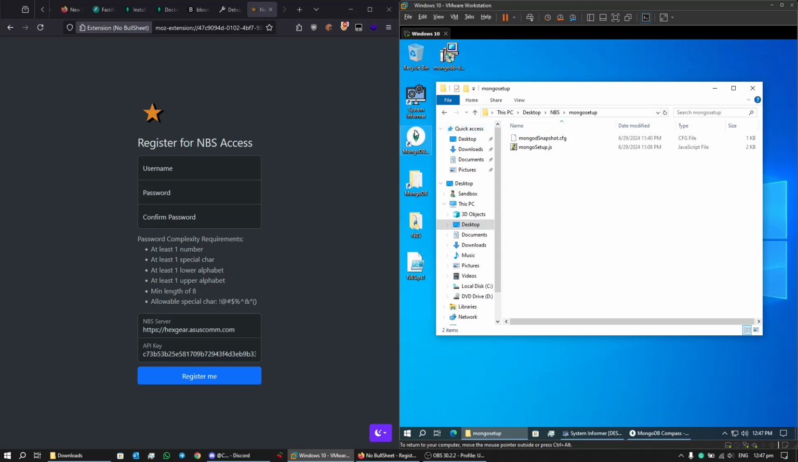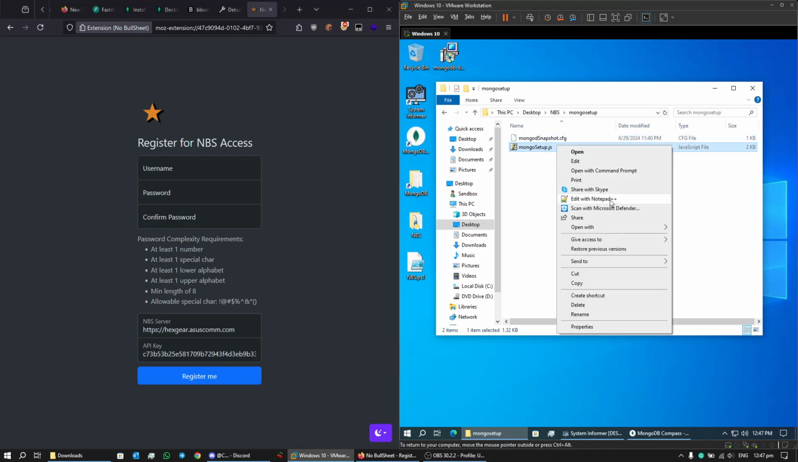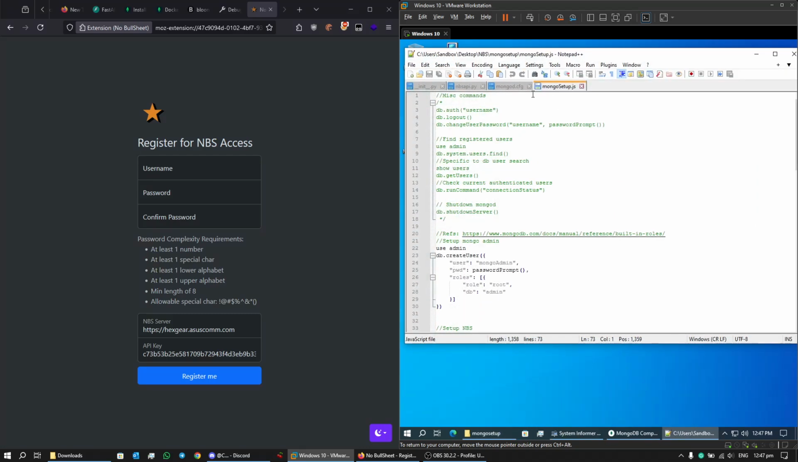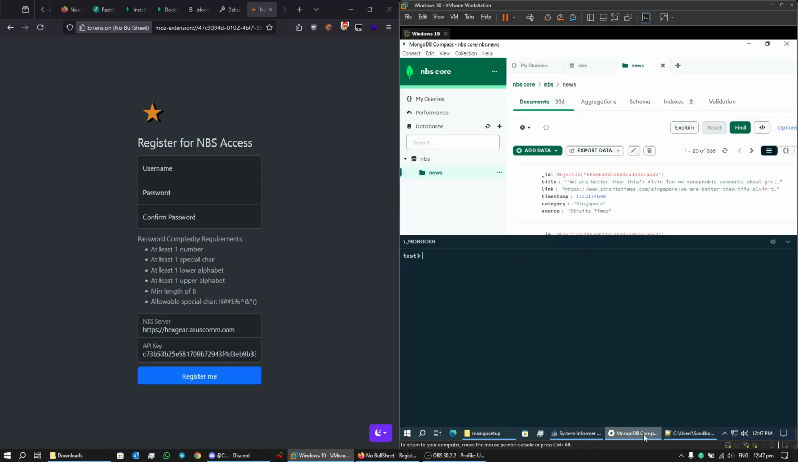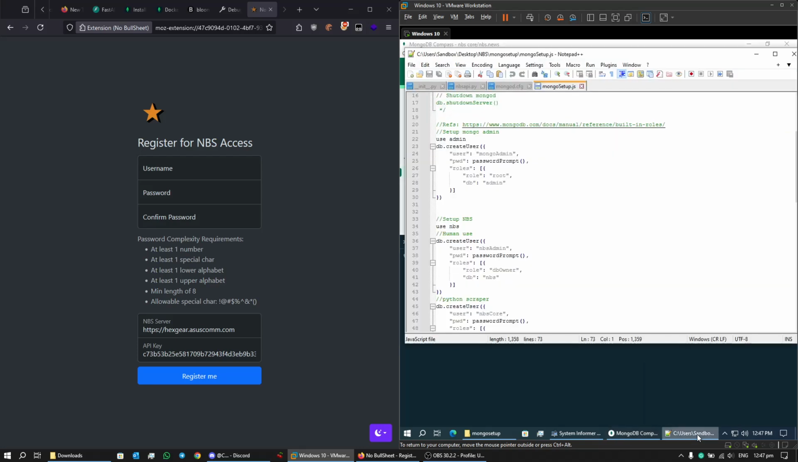So in order to set up MongoDB, you want to open up this file over here called mongosetup.js. Within this file, it tells you the commands to run on the MongoDB shell such that it configures MongoDB for usage with No Bullshit. So this is my instance of MongoDB shell, and I'm just going to run you through the commands.